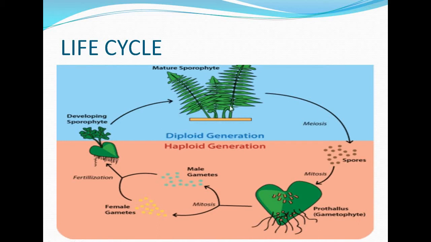Here you can see a mature sporophyte which after meiosis forms spores, and the spores then do mitosis and form the prothallus or gametophyte. Gametophytes after meiosis form 2 types of gametes, male and female gamete, and after fertilization this forms again the sporophyte. So here the life cycle continues.